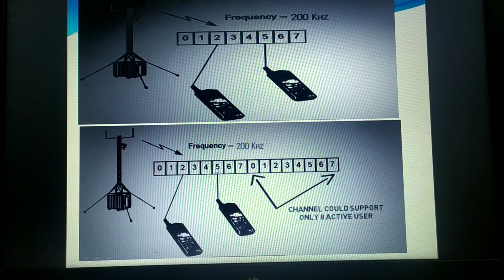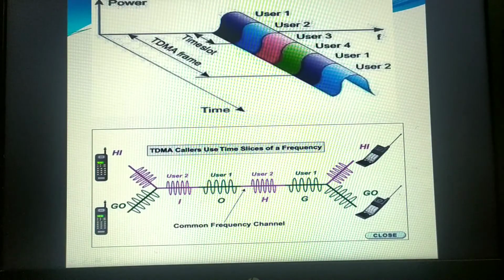This entire frequency is about 200 kilohertz, so they are sharing it. You can see right now only 2 active users are there, sharing the same frequency channel. The entire message was divided into packets. So user 2 has sent his message, again user 1, again user 2, again user 1, depending upon the time slot.